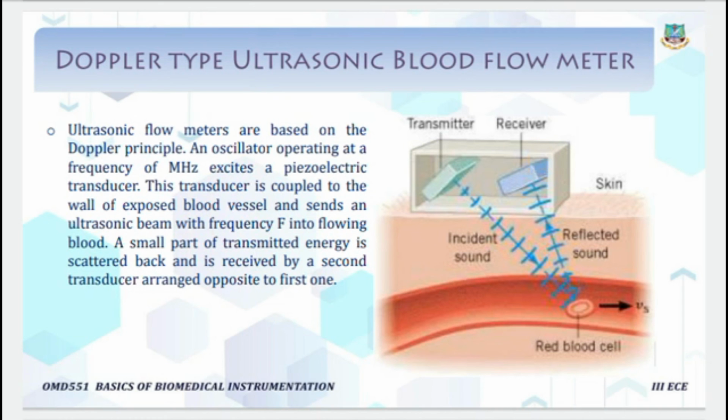Okay, so the scattering occurs here. The scattering will occur as a result of moving blood cells, but the reflected signal has a different frequency due to the Doppler effect. We know that due to the Doppler effect, the received frequency is different compared to the transmitting frequency.